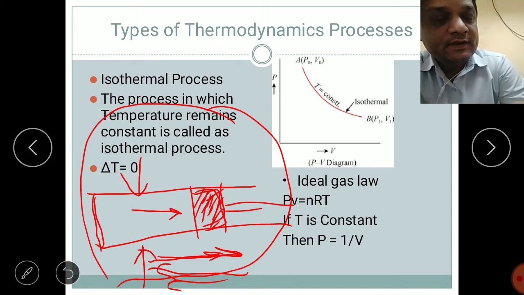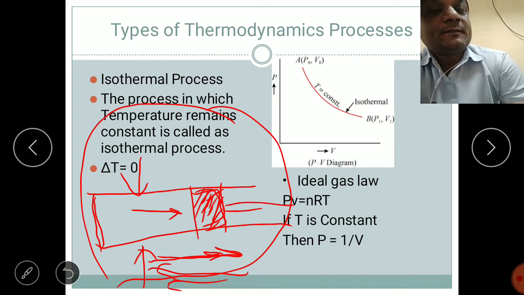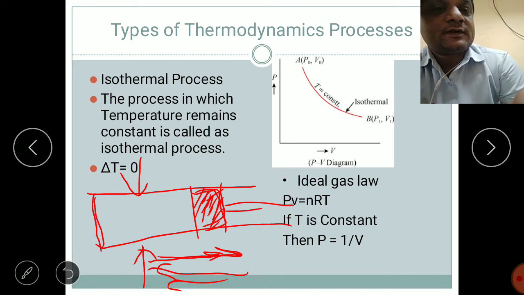So in that case, what is constant here? The temperature is constant. What is changing? Only the pressure, and due to that pressure, volume is also changing. That process is called an isothermal process, where the temperature remains constant and the other variables are changing.